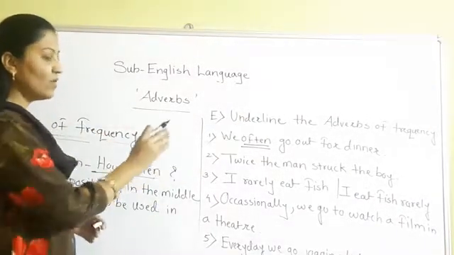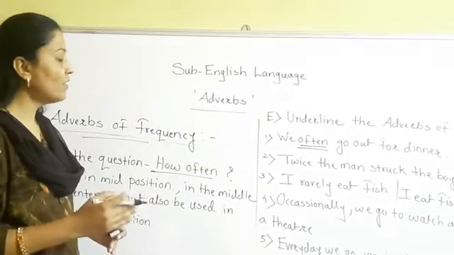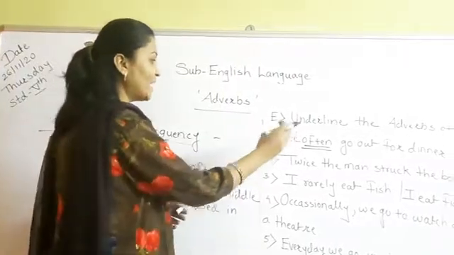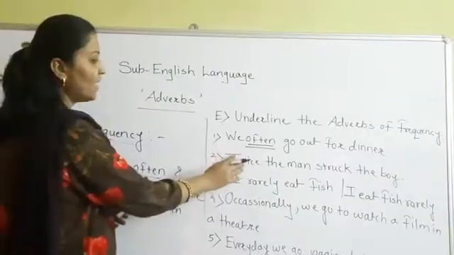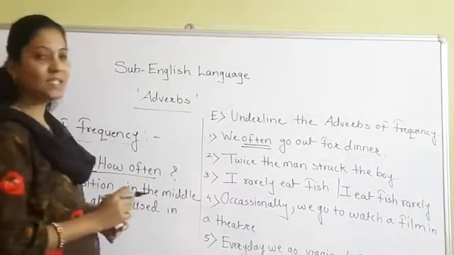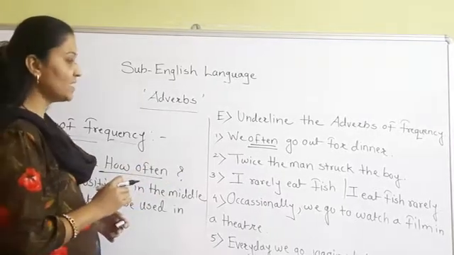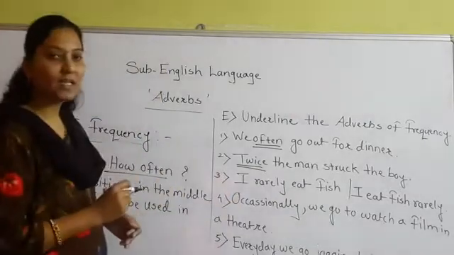So this word often is telling us that generally or many times we go out for dinner. Second, twice the man struck the boy. In this sentence, which is the word that is used as adverb of frequency? The word is twice. So you have to underline that word.